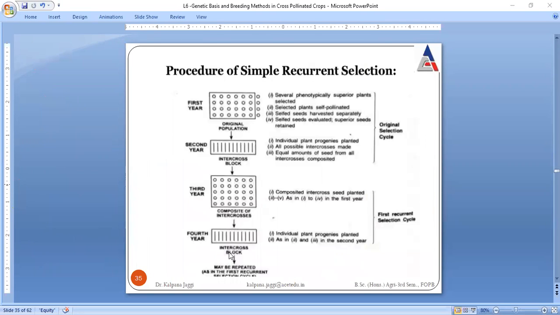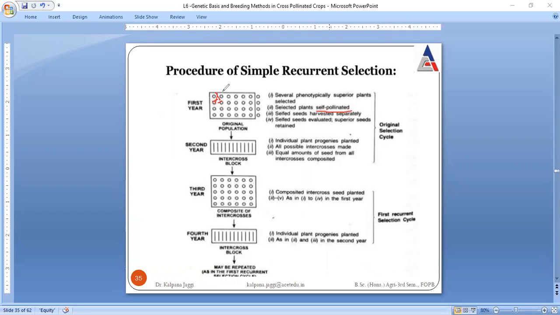See, it is completed in 4 years. In the very first year, the selection is done on the basis of phenotype, so all the plants which have superior phenotype will be selected. Now here we are not allowing them to open pollinate, because open pollination was discussed in the method without progeny testing. But here they are self pollinated, that means each plant is crossed with itself.